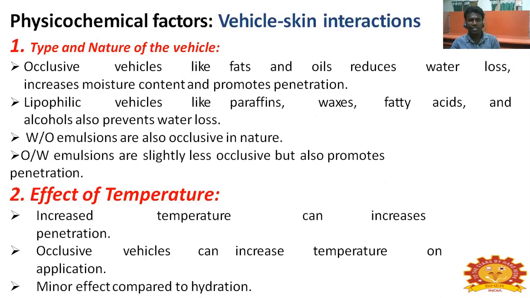Physiochemical factors, vehicle skin interaction, the type and nature of the vehicle. Occlusive vehicles like fats and oils reduce water loss and increase moisture content, which promotes penetration. Lipophilic vehicles like paraffin, wax, fatty acids, and alcohols also prevent water loss. Water in oil emulsions are also occlusive in nature. Oil in water emulsions are slightly less occlusive but also promote penetration. Effect of temperature: increasing the temperature can increase penetration. Occlusive vehicles can increase the temperature on application, a minor effect compared to hydration.